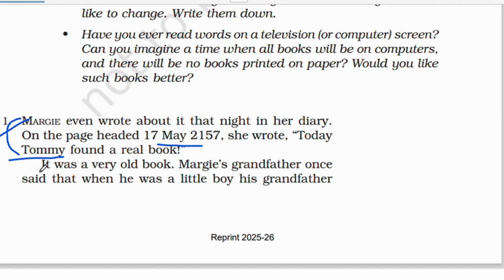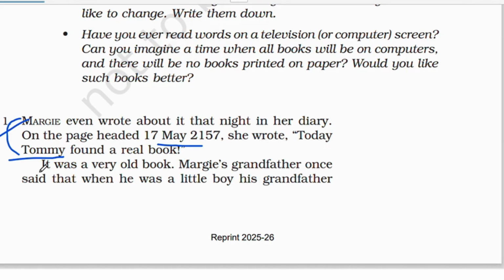And this Tommy found a real book. It was a very old book. The book that Tommy found was very old and crinkly. Margie's grandfather once said that when he was a little boy, his grandfather